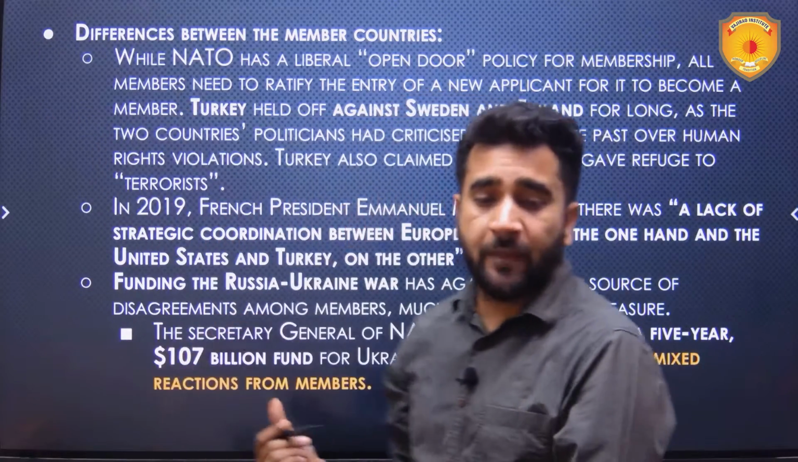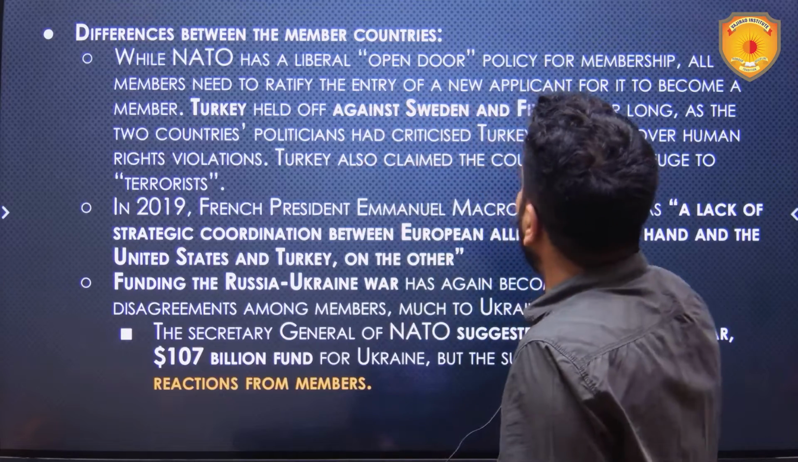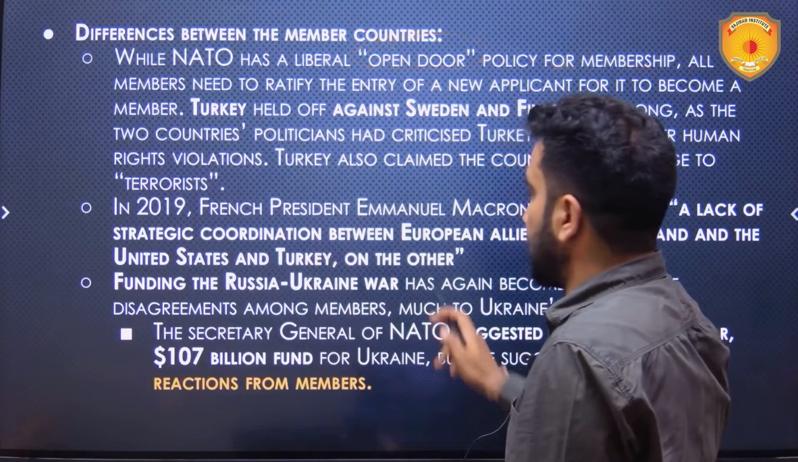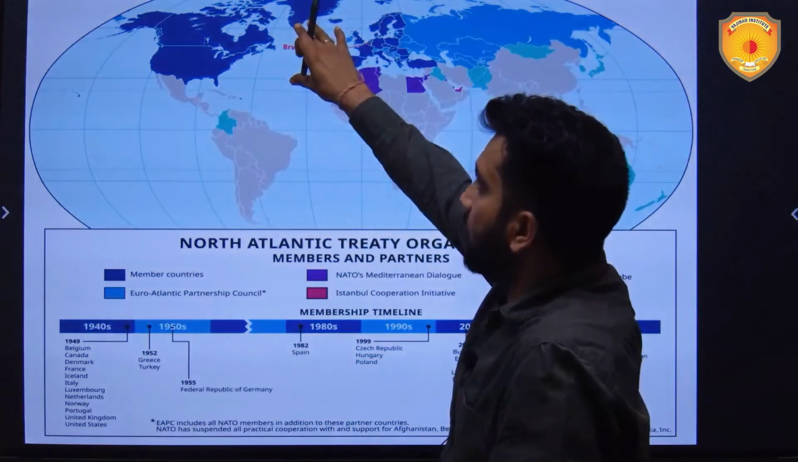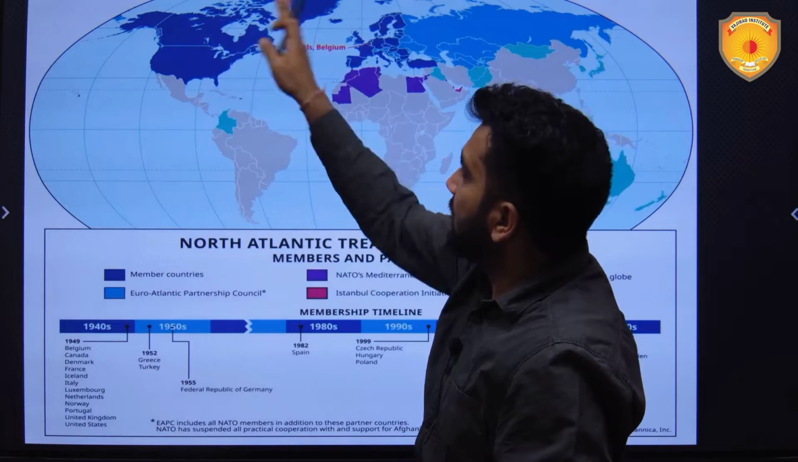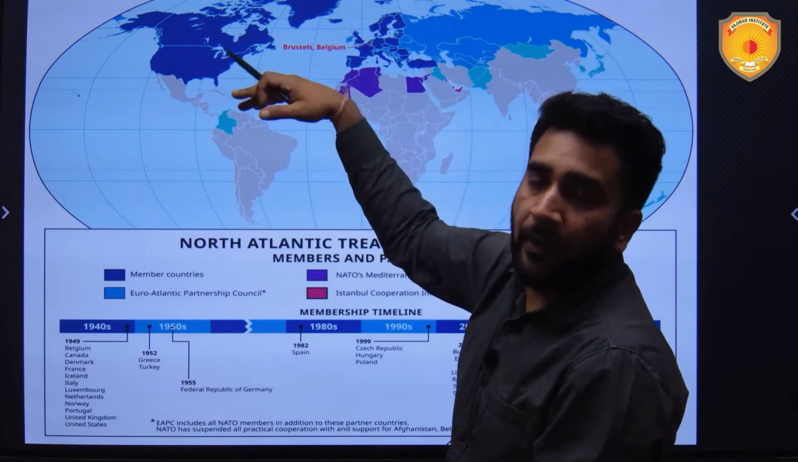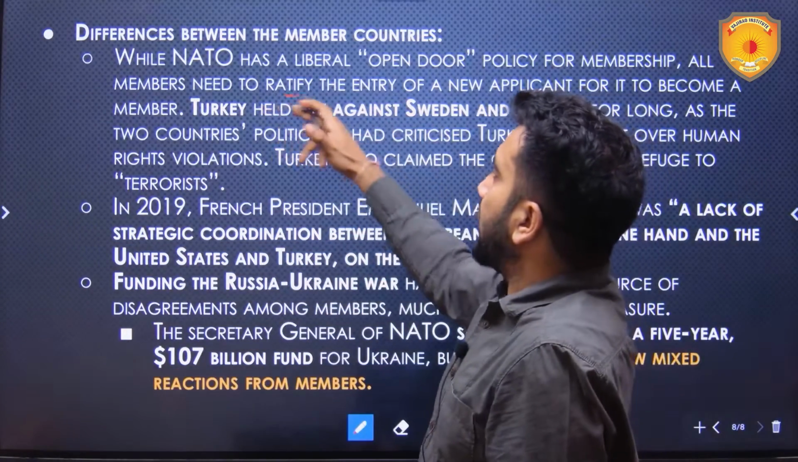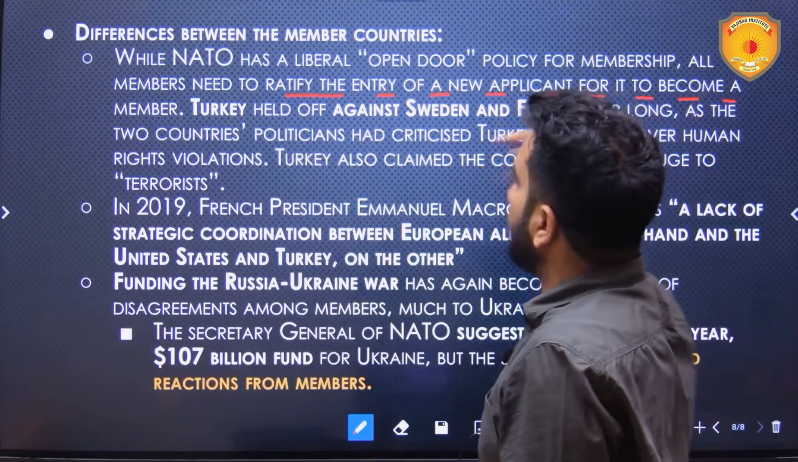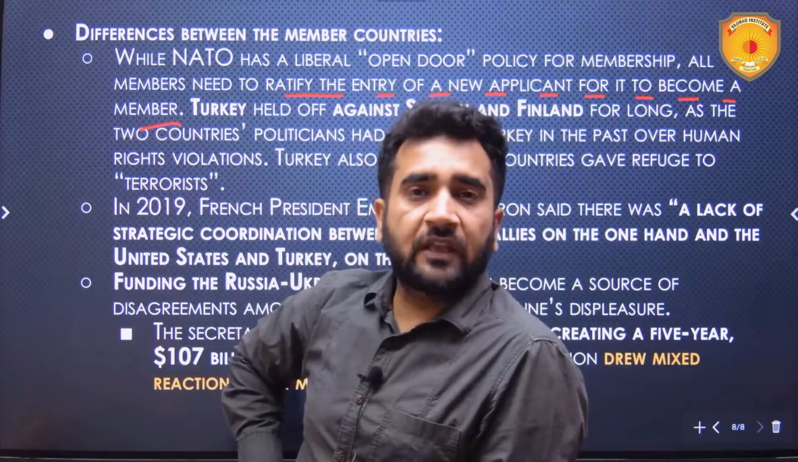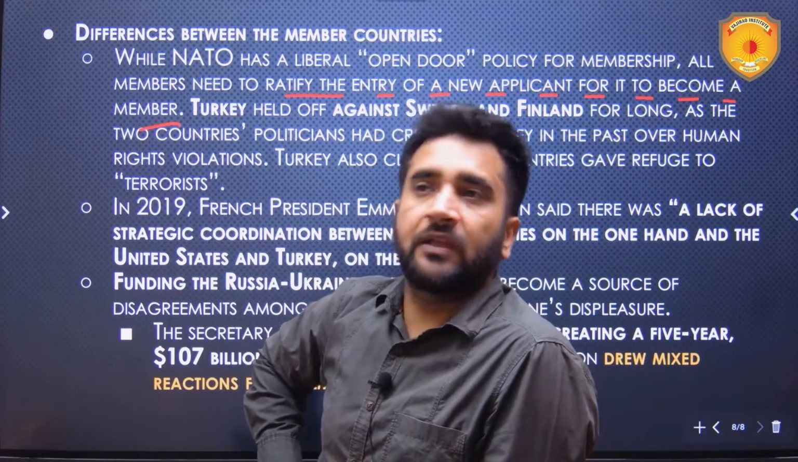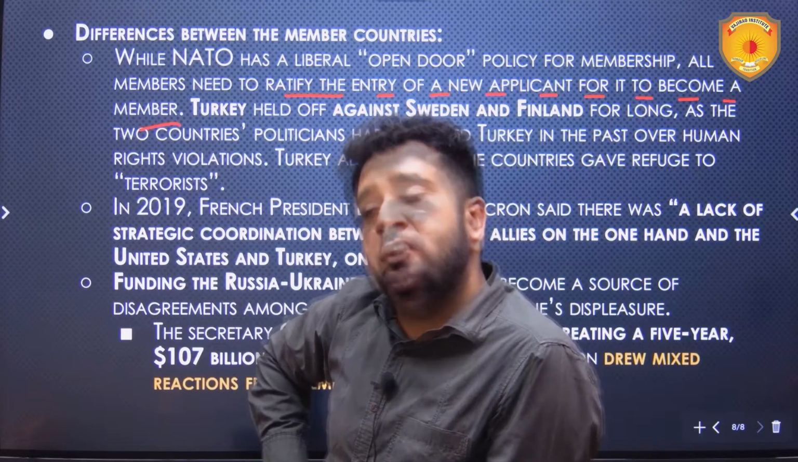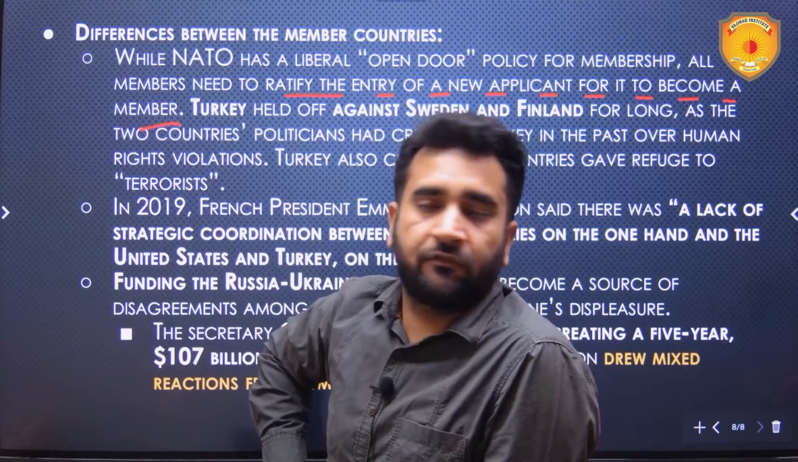Another challenge is differences between the member countries. NATO has a liberal open door policy for membership, meaning countries in the North Atlantic region, east and west of the North Atlantic Ocean, can become a member of NATO. That is the open door policy of NATO. All members need to ratify the entry of a new applicant for it to become a member. What happens is, if any proposal comes to NATO that this country wants to be a member, then all the existing members of NATO have to ratify this proposal in their respective parliaments.